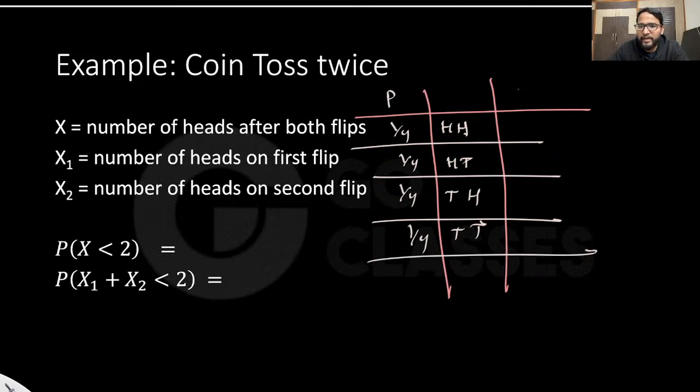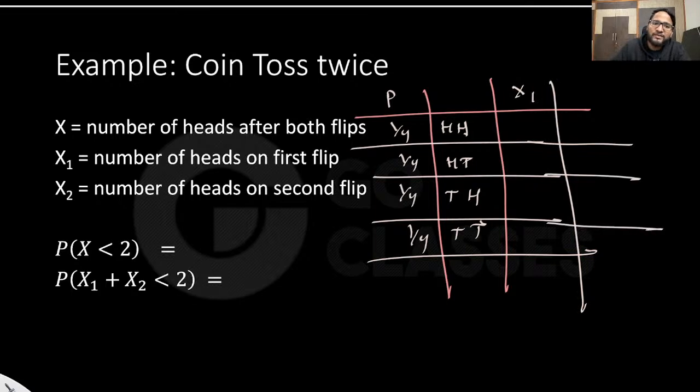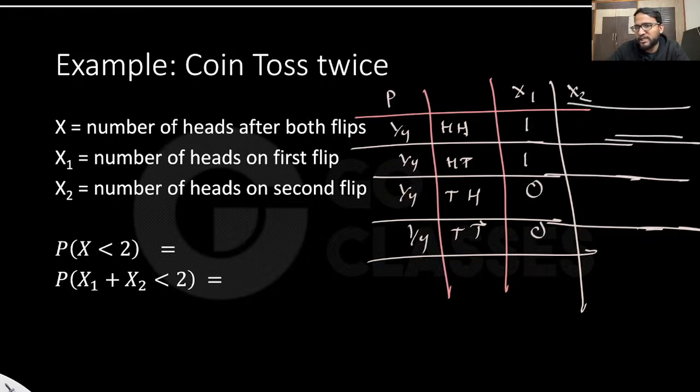Now let's suppose I'm writing x1 here. Tell me the value of x1. x1 is the number of heads on the first flip. The number of heads on the first flip is 1, 1, 0, 0. What is x2? How have they defined x2? It is our choice. x1, x2, any random variable is our choice, how with the help of English or mathematically directly I am mapping. Tell me what is x2? The number of heads on the second flip: 1, 0, 1, 0.